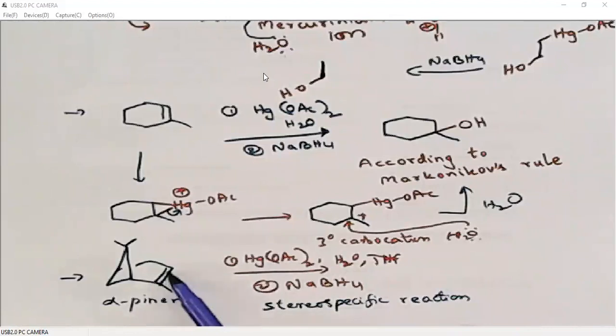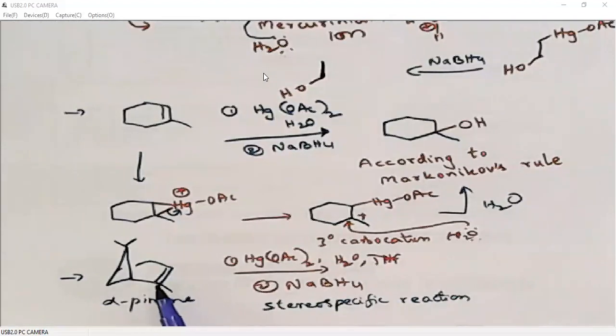When we talk about this alkene, on one side it is monosubstituted, on the other side it is disubstituted. That means this carbon is the more substituted carbon. So according to Markovnikov's rule, water will add to this carbon. Okay, fine. Up to that it is fine.